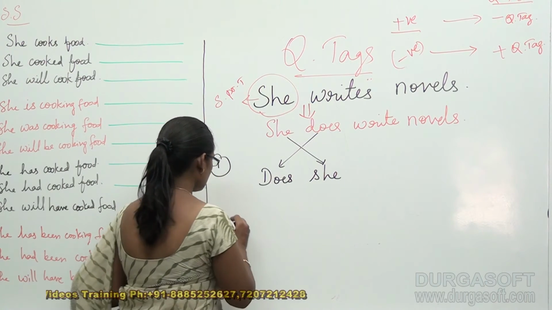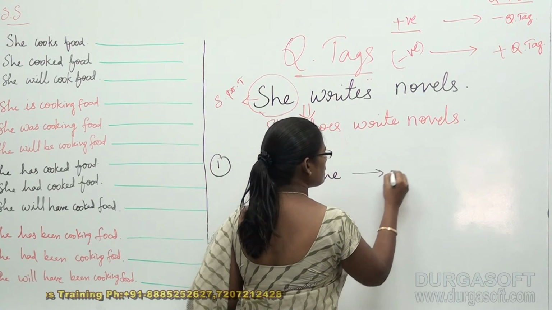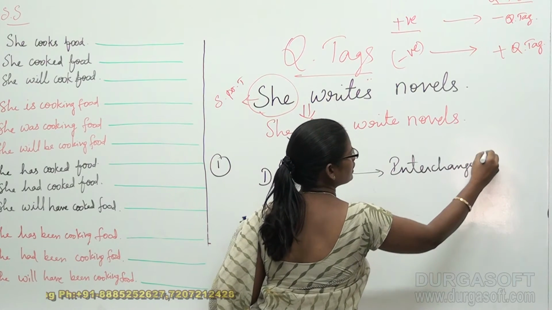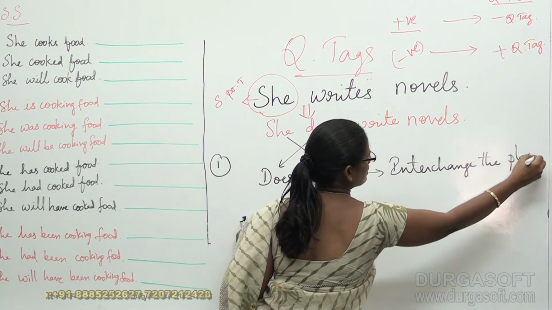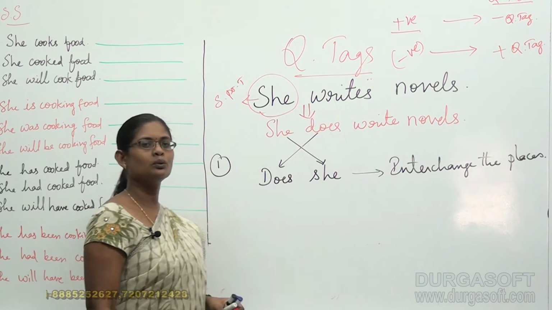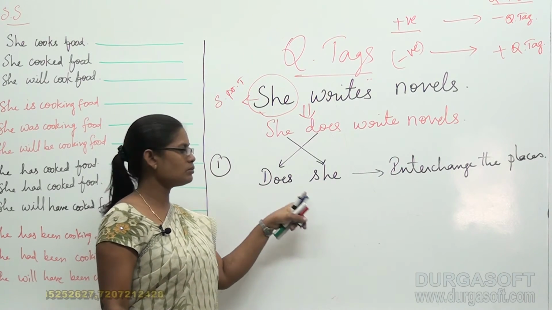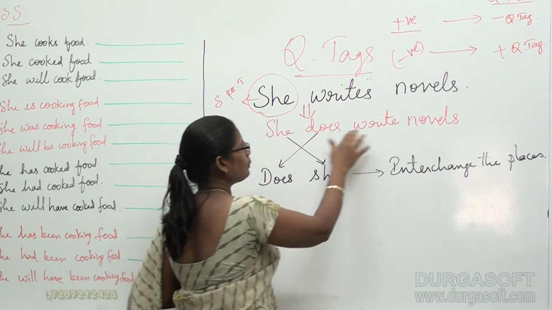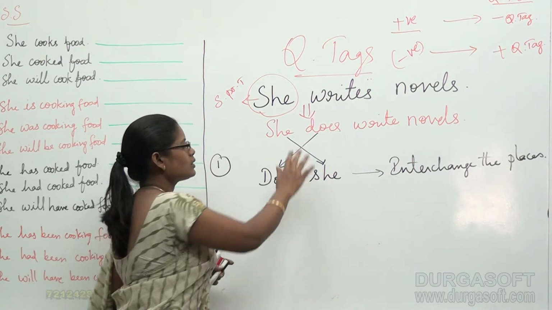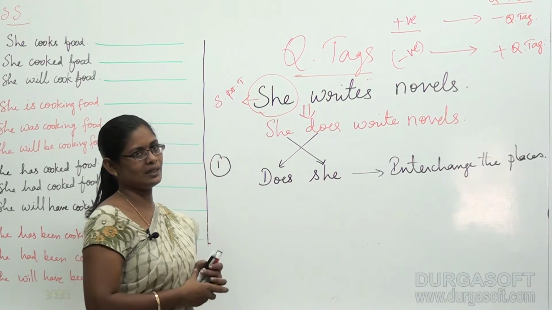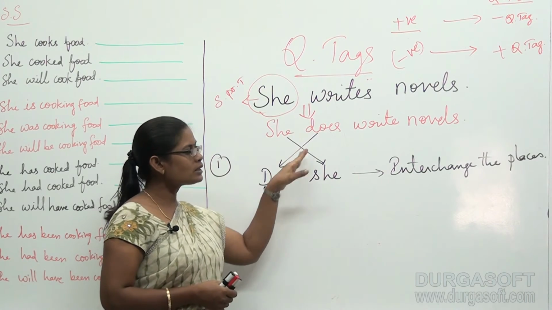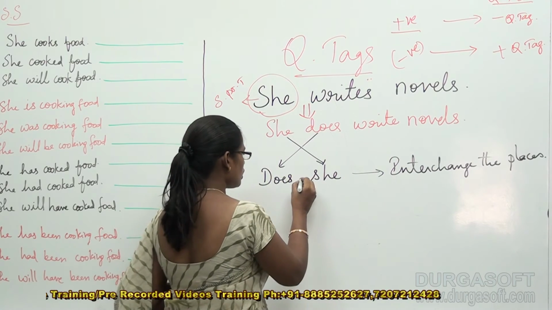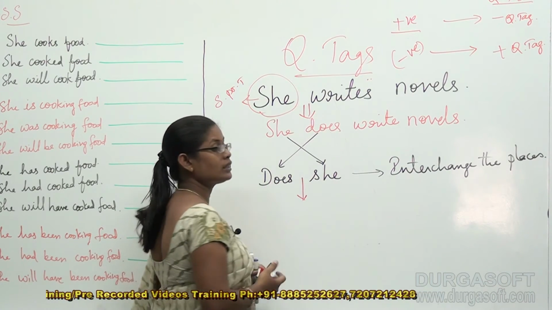The next point: interchange the places of the first two words. Then "she does" becomes "does she". And remember, this is a positive sentence. This is not a negative sentence. Because this is a positive sentence, we have to put "not" in between "does" and "she".